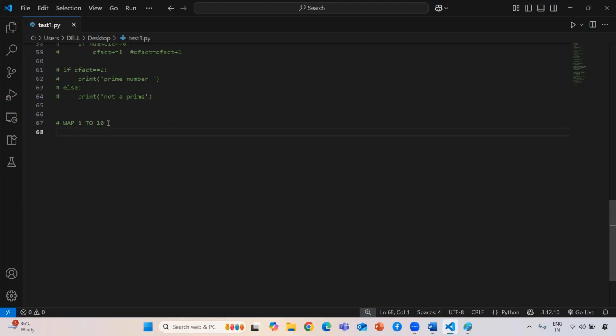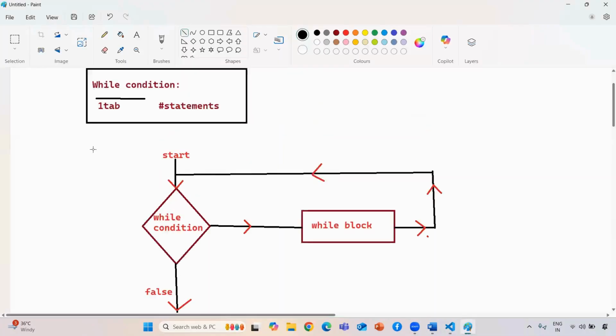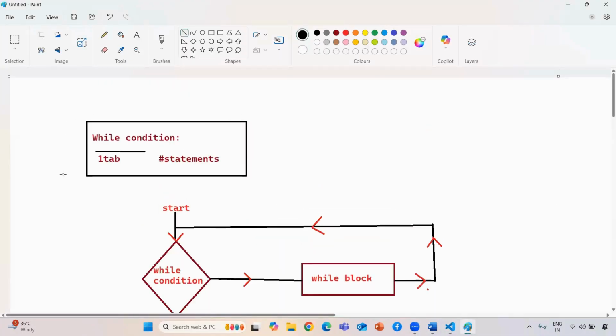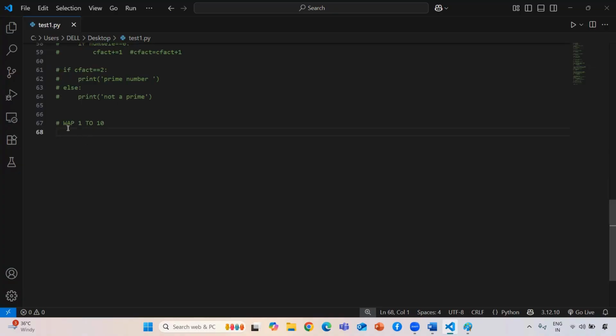So guys, make sure that whenever you start implementing a while loop, first you need to understand what the question is. Say my question is I need to print from 1 to 10. If you see in my syntax, there is no update or starting value, so you need to give the starting value. Here I need to print every number, so I am giving my starting number as 1.